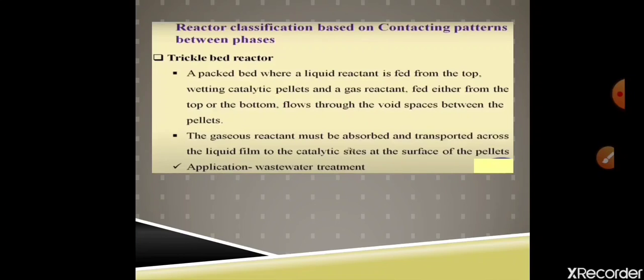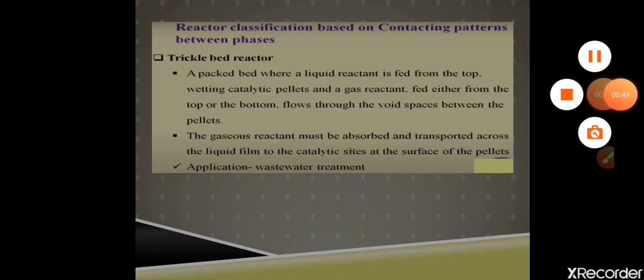As the porosity of the bed is lost, there will be a channeling effect. As soon as there is channeling effect, the performance of the reactor will drastically go down. So this is the major problem that we have with the trickle bed reactor.